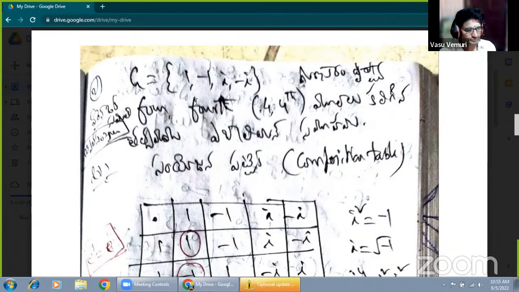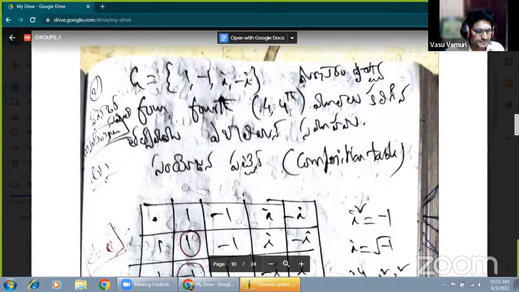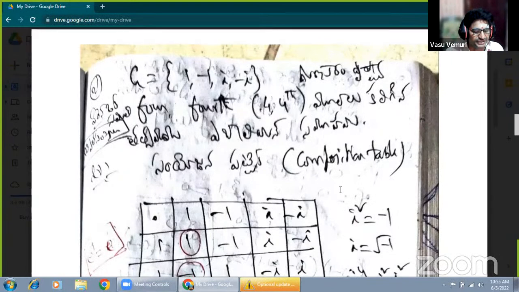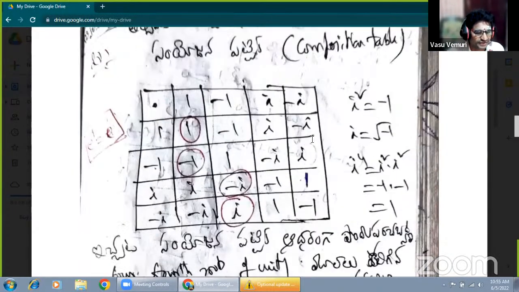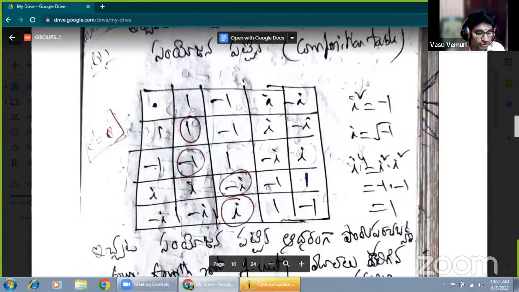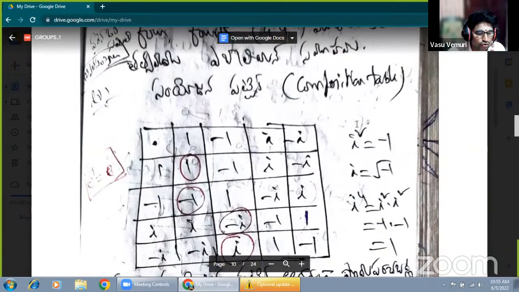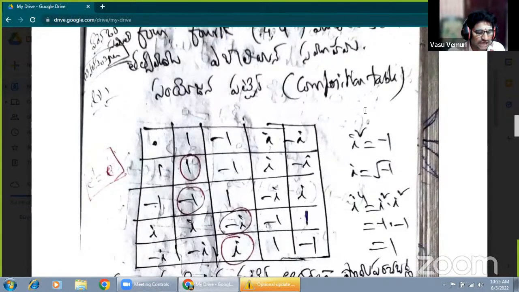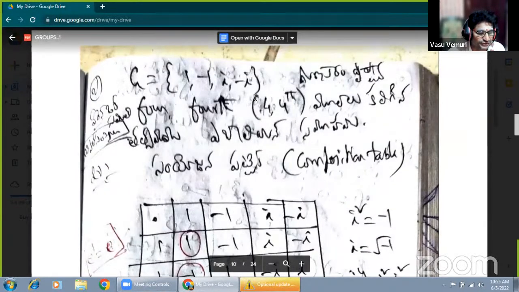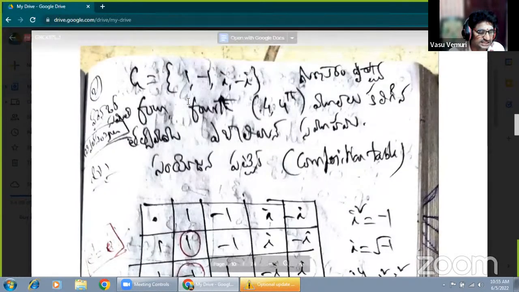First of all, you have to observe what the 4th roots of unity elements are. A very important concept: 4th root of unity means 4th root of 1 equals i. Please note down, 4th root of 1, or 1 power 1 by 4, that element is the imaginary 4th root of unity.